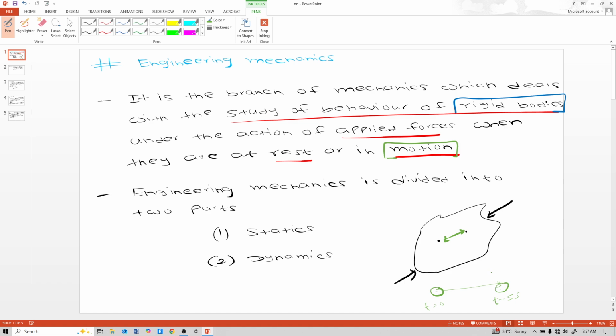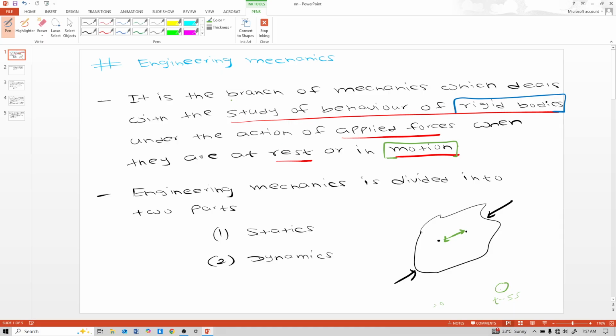So that is the meaning of the word motion. So remember that it is the branch of mechanics which deals with the study of behavior of rigid bodies under the action of applied forces when they are at rest or in motion.